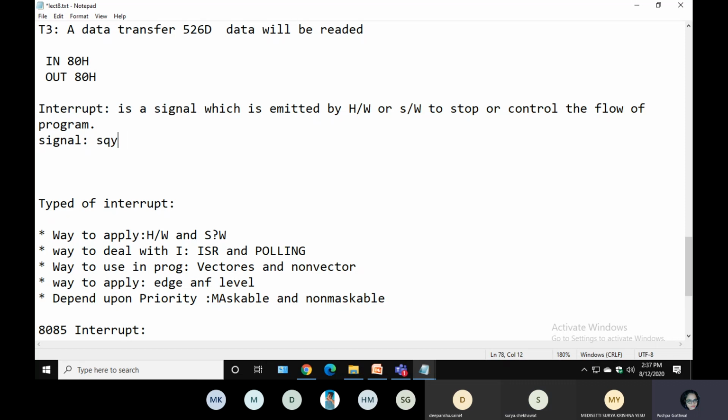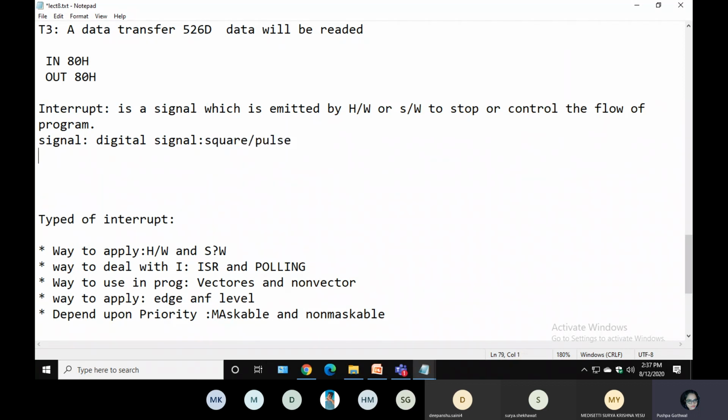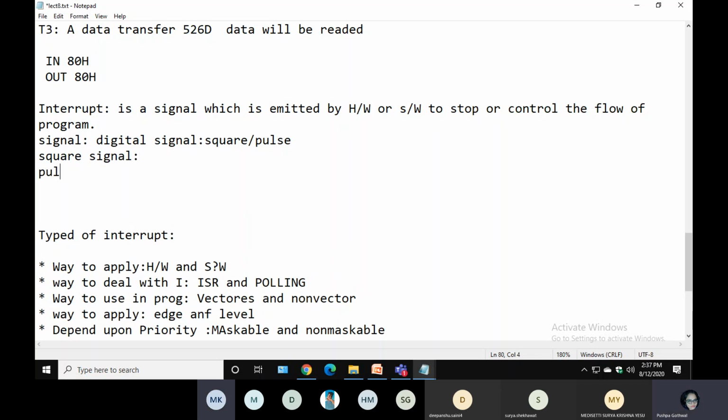Every time when we are talking about processor or controller, it will take only digital signal. Only digital signal. And in the digital signals, you have two types, square and pulse. These two signals are available. So usually you are providing a square signal. So what is square? What is pulse? Anybody can give the answer? Square signal. What is pulse signal?